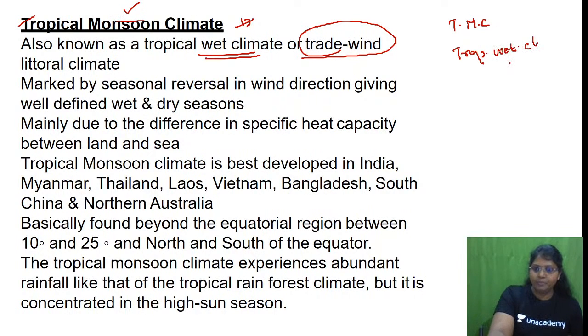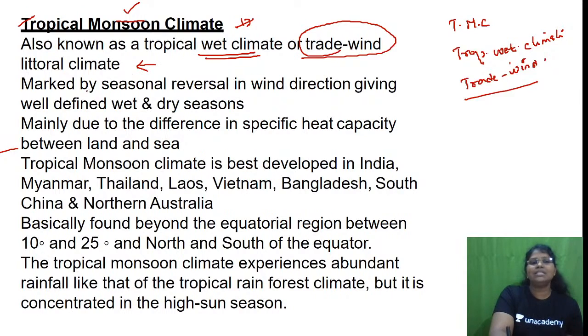Tropical wet climate. Next, trade wind littoral climate. Is this fine? Next. So this is the first point. What is the second point?